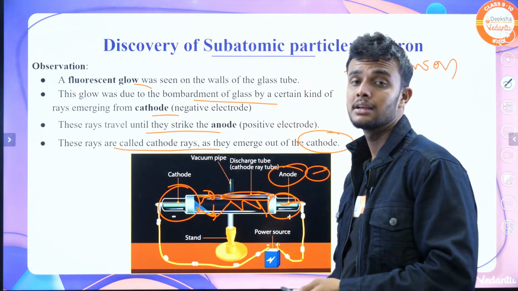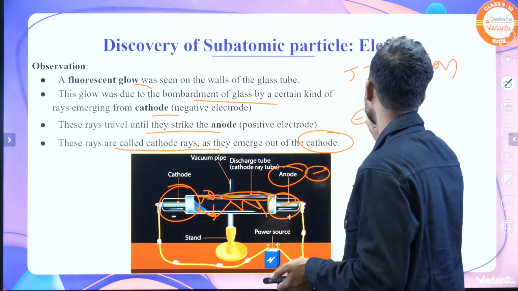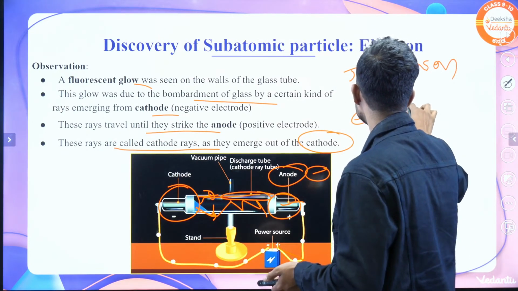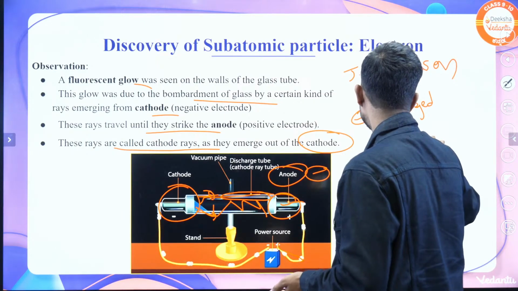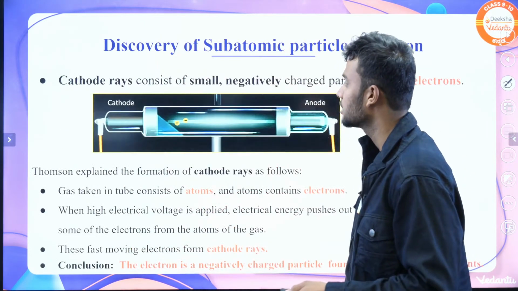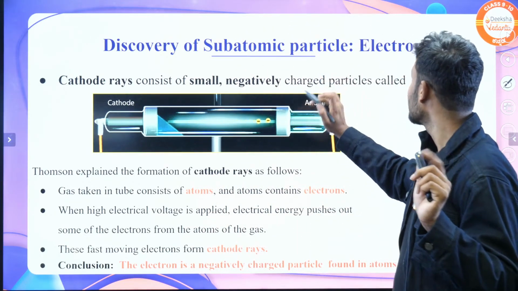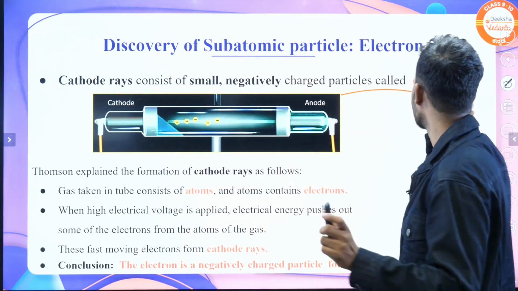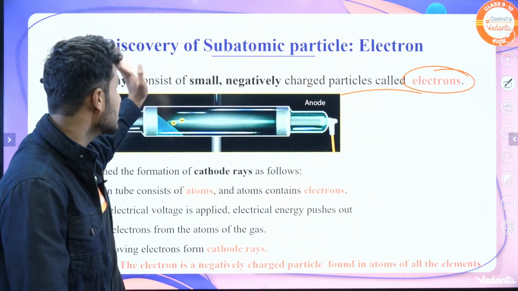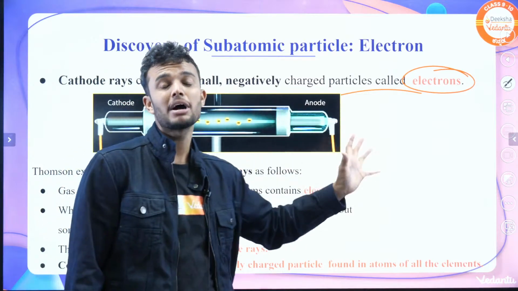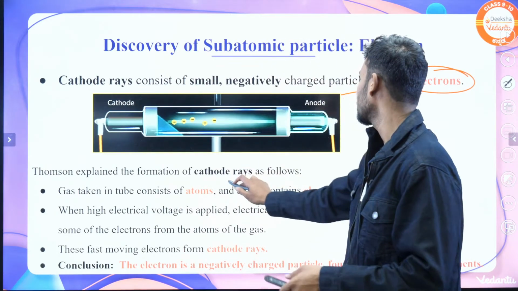It's a very important point. These rays consist of negatively charged particles. Understood? These rays consist of negatively charged particles. I already told you, cathode rays consist of small negatively charged particles. It is also important: what are electrons? These particles are called electrons. It's very important. And Thomson explained the formation of cathode rays as follows.